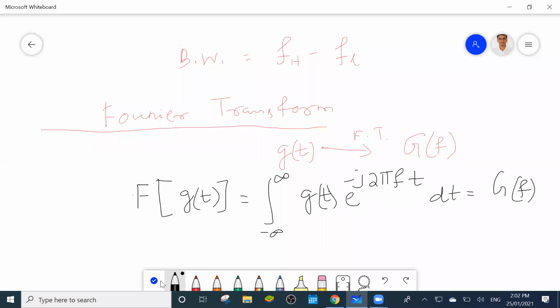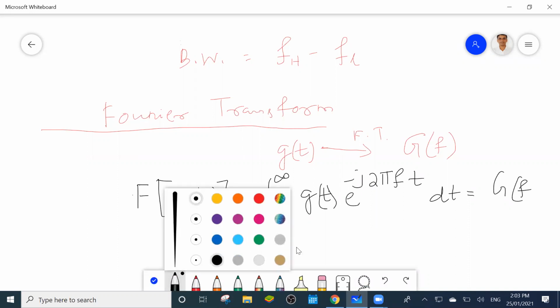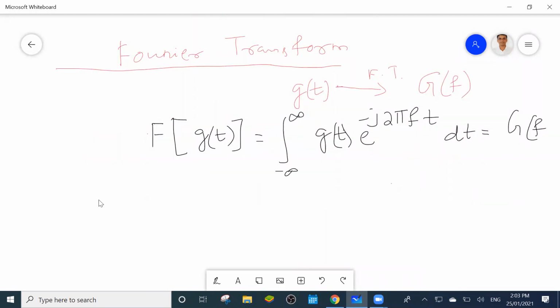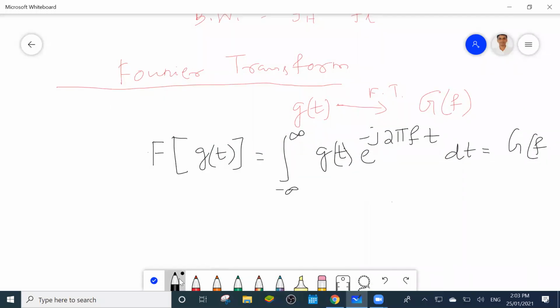Yes, sir. Suppose you want to find the inverse Fourier transform. Sometimes we use the inverse Fourier transform, mainly required in the case of SCT. Here we don't require it. Okay. So inverse Fourier transform: I can write F inverse of G of f. That means from frequency domain to time domain, so you get g of t.